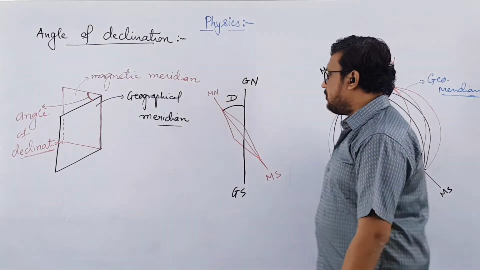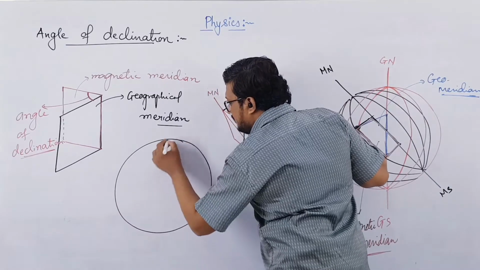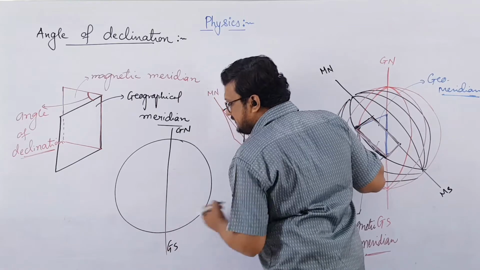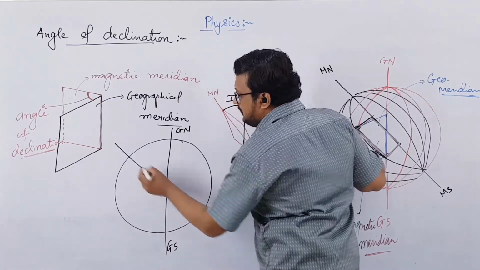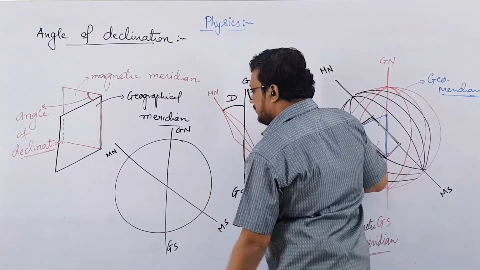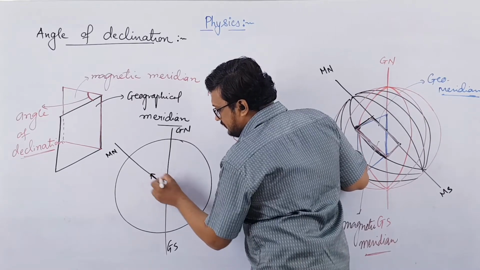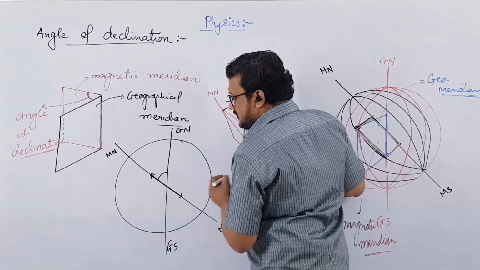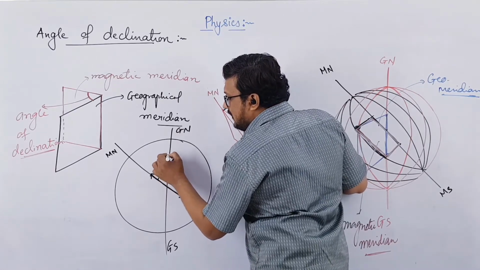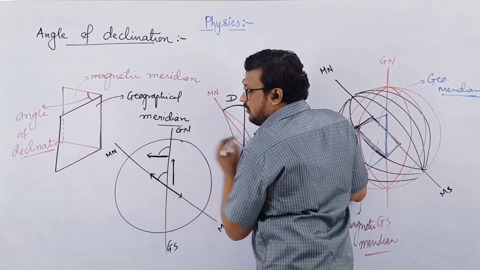Clear? Quite a simple topic. Now if we consider Earth somewhere over here, let us say this is Earth. Then this line will represent geographical north and this will be geographical south. And this will be magnetic north and this is magnetic south. Now if you place a needle over here, obviously it is going to align itself in this direction. So this will be the angle of declination. Now as you move towards the pole, somewhere over here, the angle will keep on increasing because the needle will point in this direction. So this will be the angle of declination.